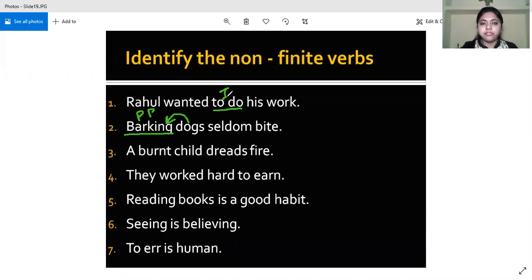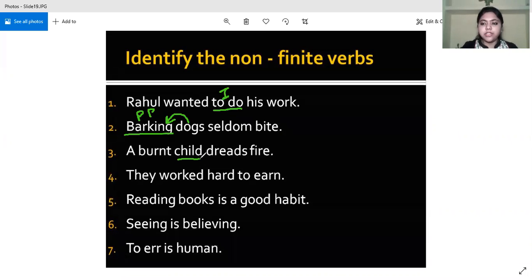And this was infinitive. Next, a burnt child dreads fire, Divyanshi. Yes, ma'am. Burnt, it's past participle. Good. Burnt is past participle.